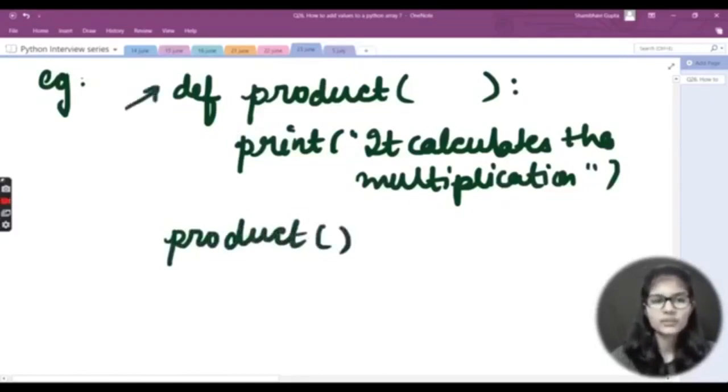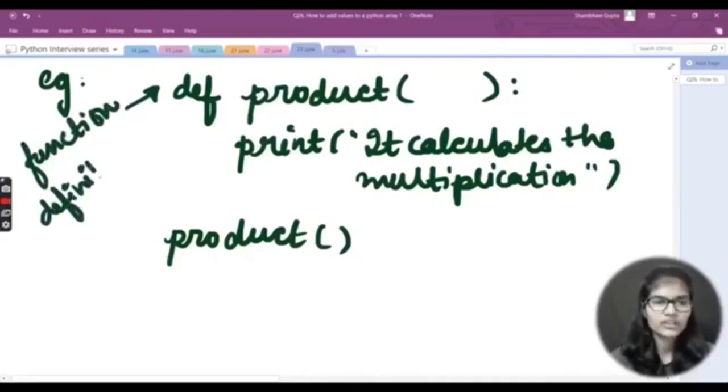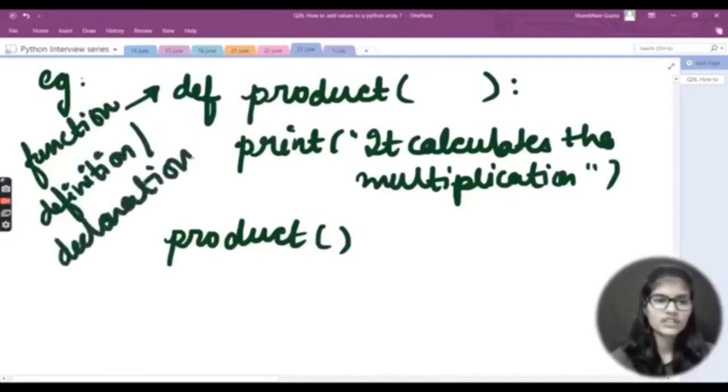The very first step where I wrote def product, this is where we say we have defined a function. So this procedure is actually called function definition. You can call it function definition or even name it declaration. These are the names for the very first line where you have written the def keyword and given a name for the function you are trying to make.